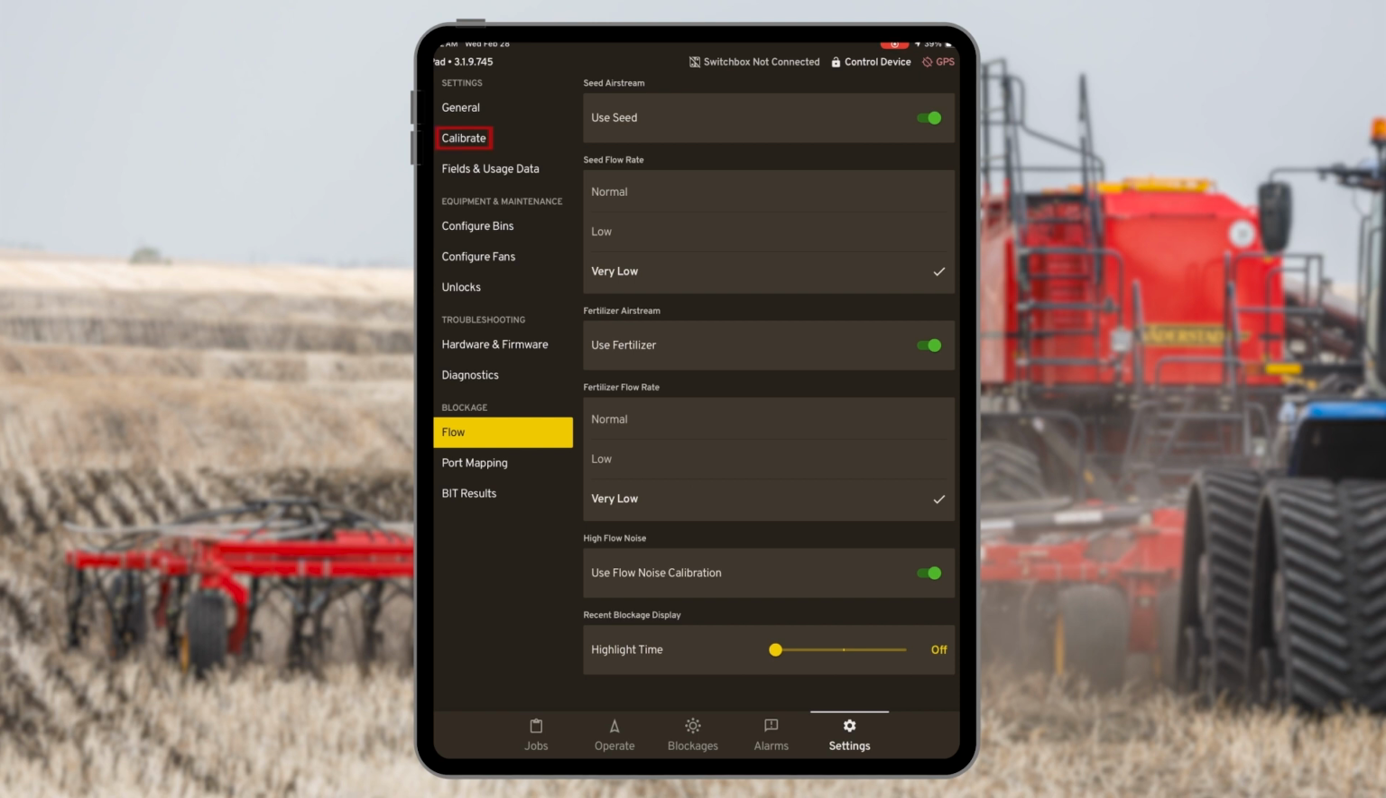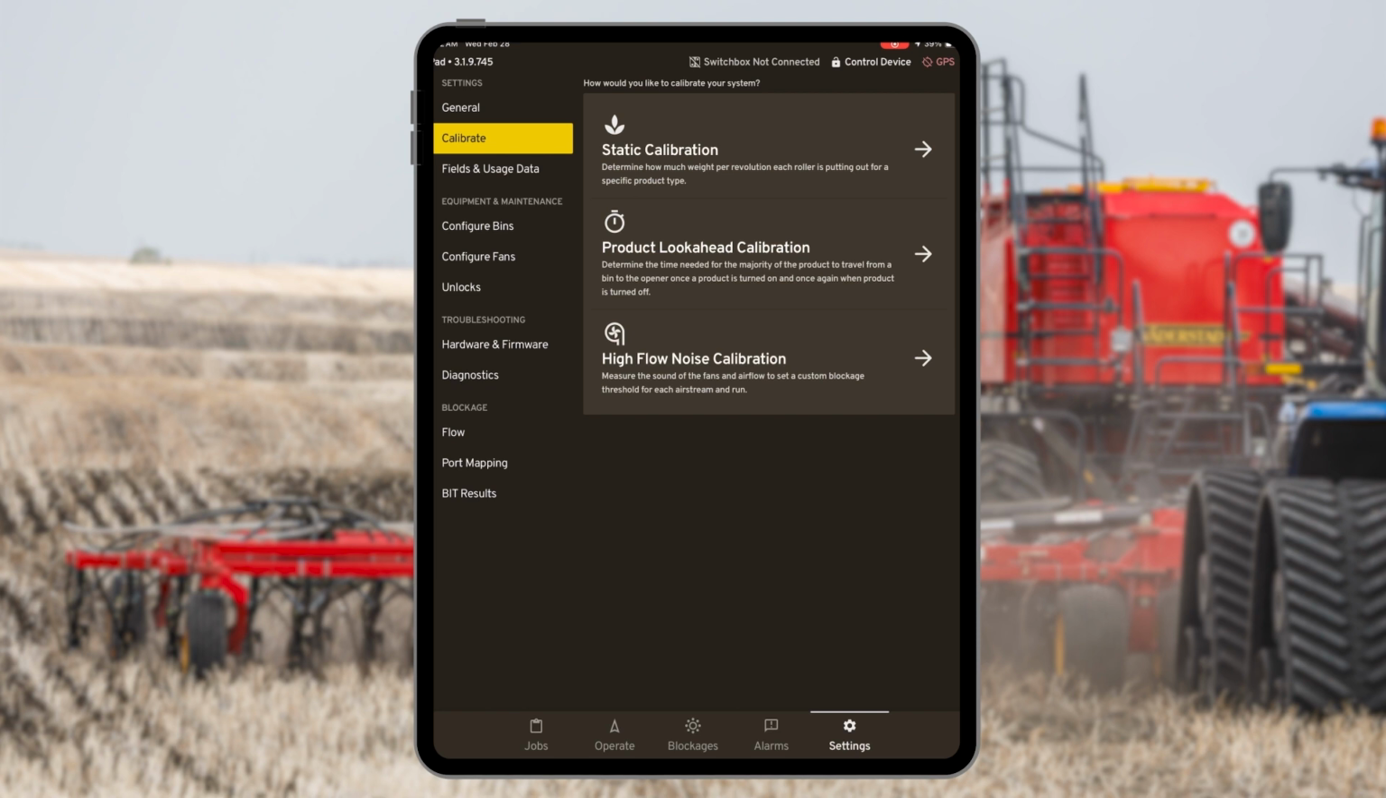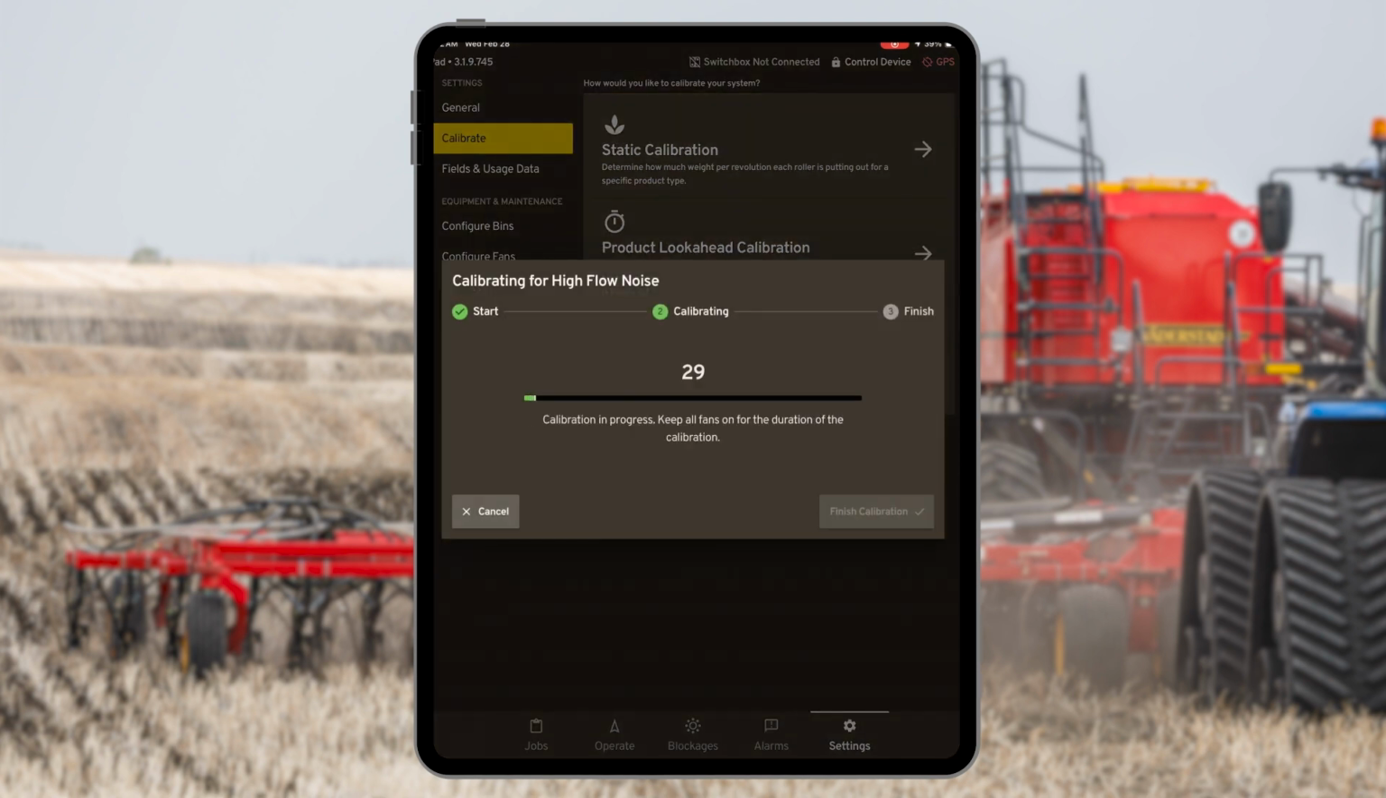Tap on Calibrate. Select High Flow Noise Calibration and then tap on Start Calibration when it appears. Tap on Finish Calibration when calibration has been completed.